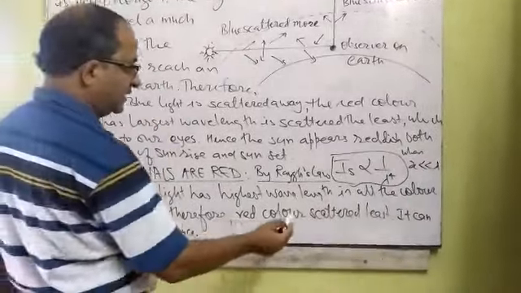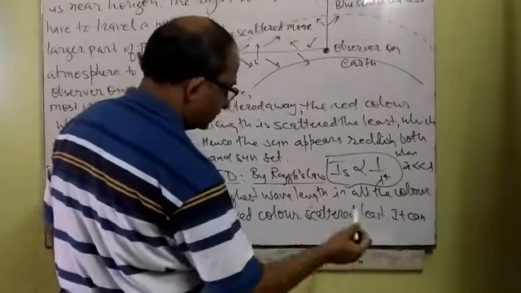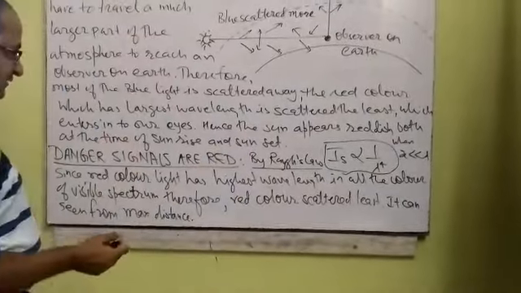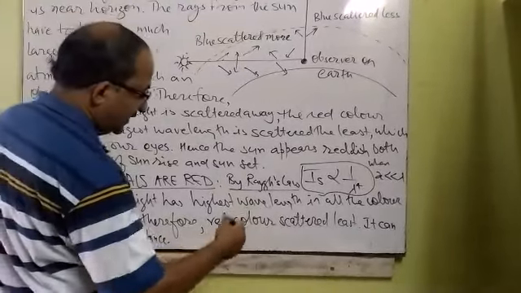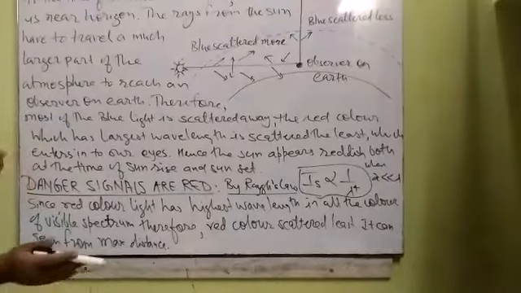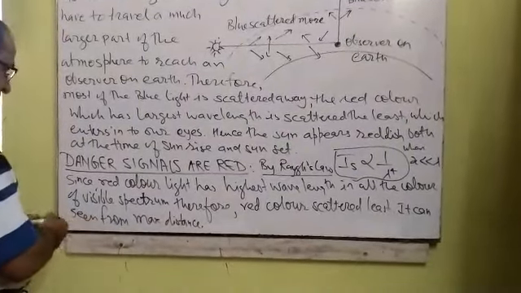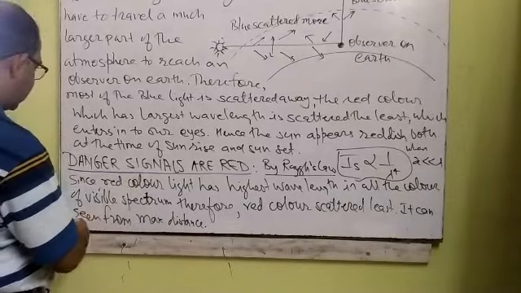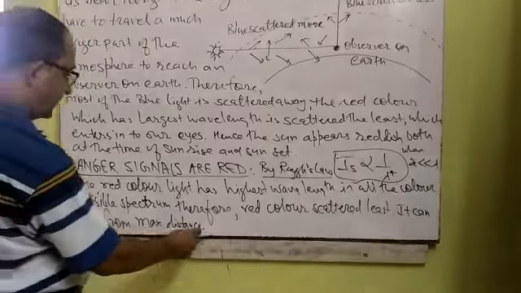Even when big particles of fog and dust particles are present, when the signal is red, its scattering is less and it enters our eye. But the remaining colors are scattered away and will not enter our eye. That is why danger signal lights are always red. It is seen even from the maximum distance.